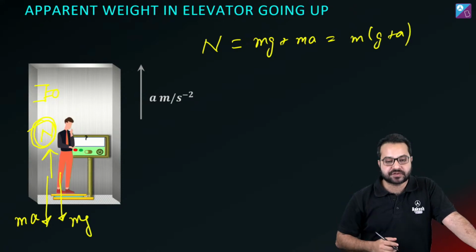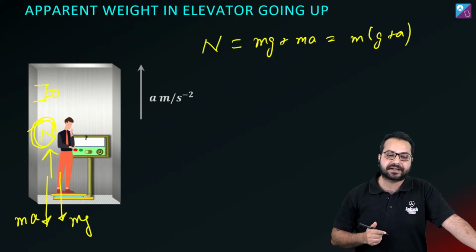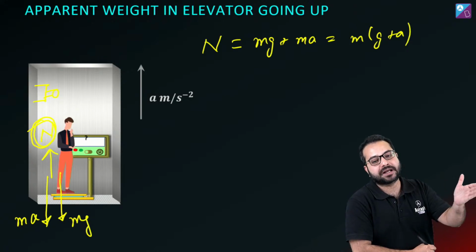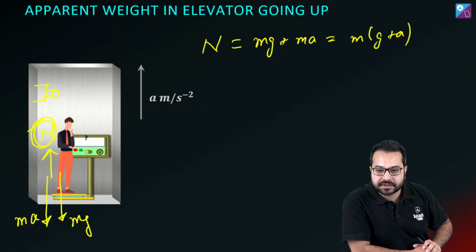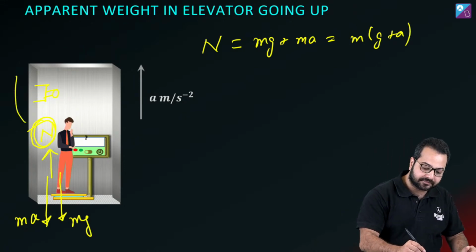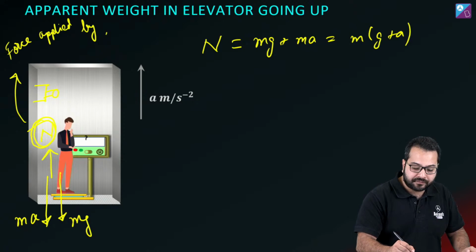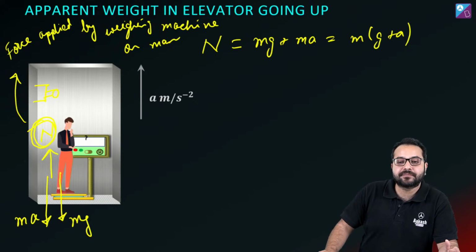So what I mean to say is, what is the reaction? Who is applying force on what? I'm not talking about the magnitude, guys. Understand this. What does action reaction pair mean? If body one applies a force on body two, then body two will also apply a force on body one, and the forces are going to be equal and opposite. So in this case, what is this N? Force applied by the weighing machine on the man. Is that correct? This is the force applied by the weighing machine on the man.